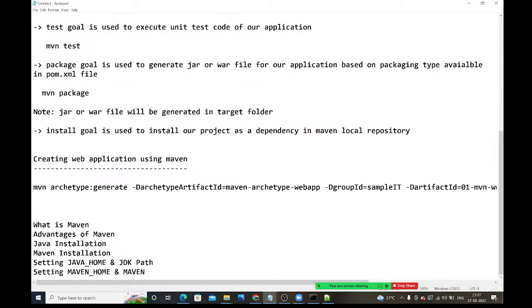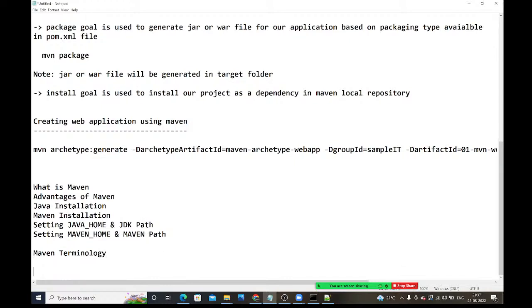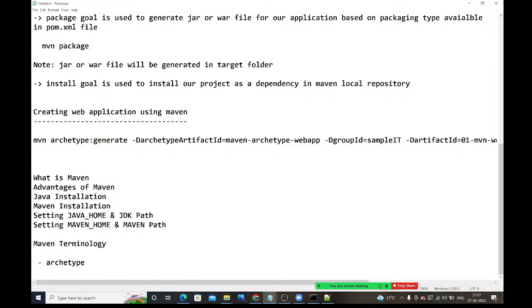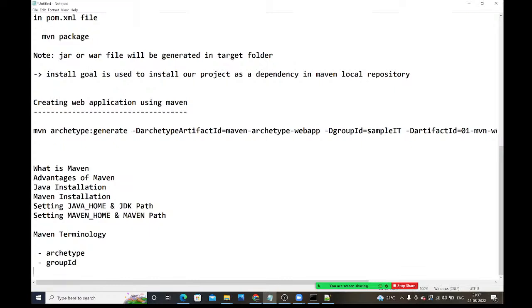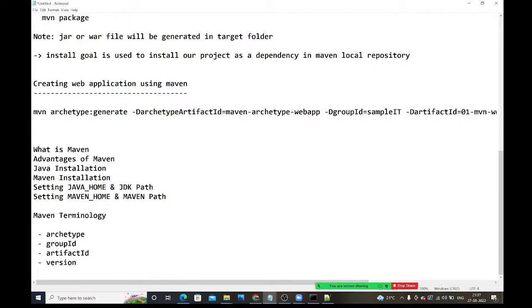Maven path. So next we have seen Maven terminology. We discussed archetype, group ID, artifact ID, and versions. Which version of dependency you need to download. Next, packaging. All these are the Maven terminology.